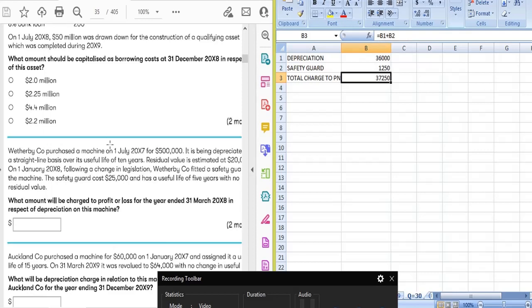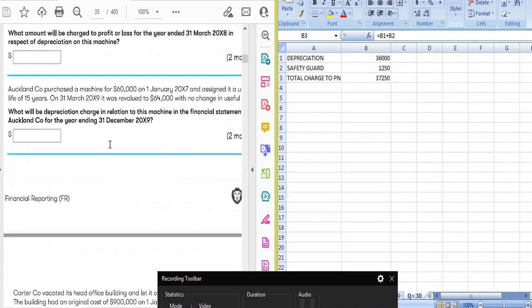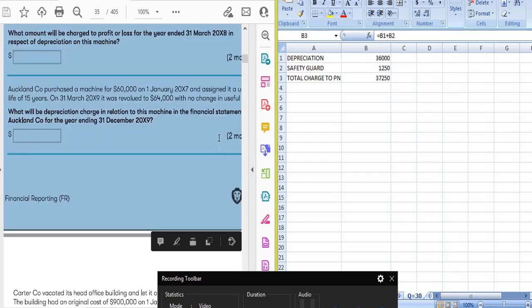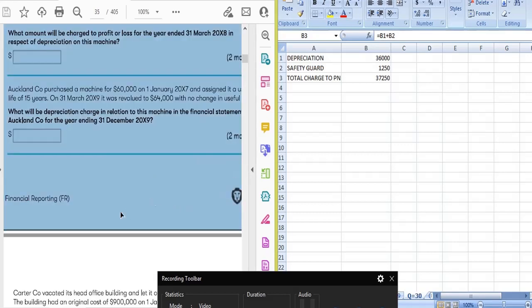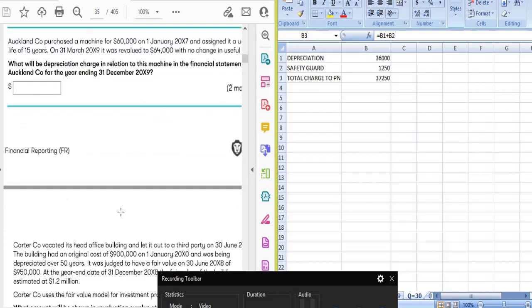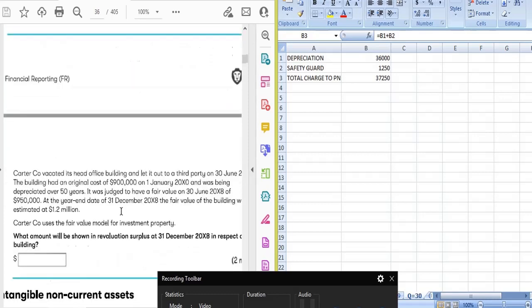Okay. So next is Aqualand company purchased a machine for 60,000 on 1st January 2007 and assigned it a useful life of 15 years. On 31st March 2009, it was valued at 64,000 with no change in the useful life. What will be the depreciation charge in relation to this machine in the financial statements of Aqualand company for the year ending 31st December 2009? We have done a similar kind of question in F3, so try it by yourself. If you still have doubts, please let me know in the comment box.